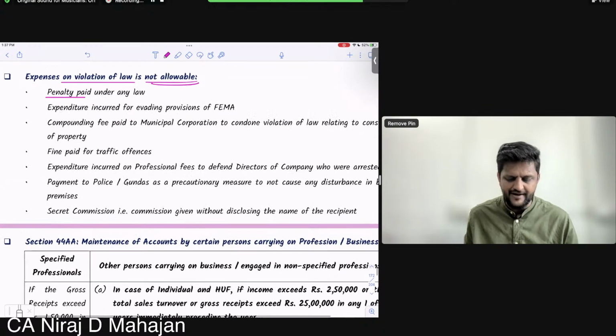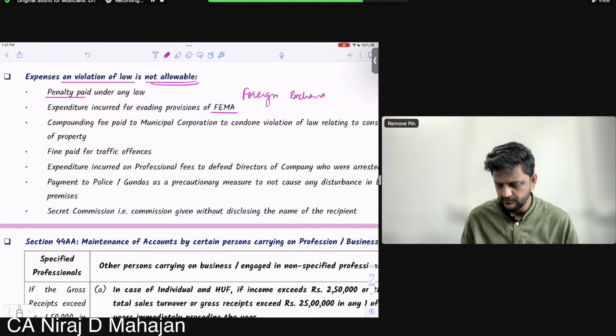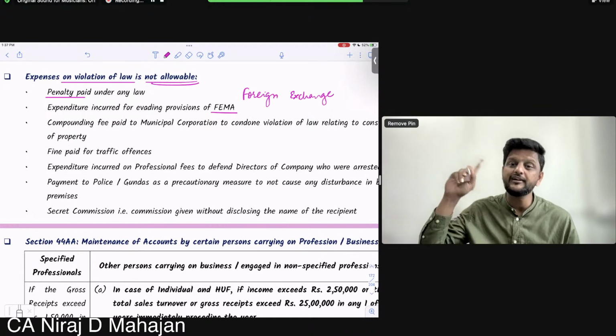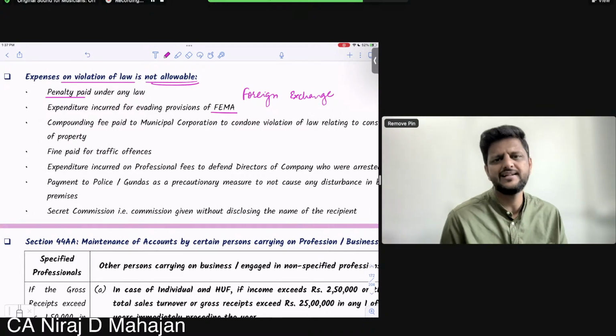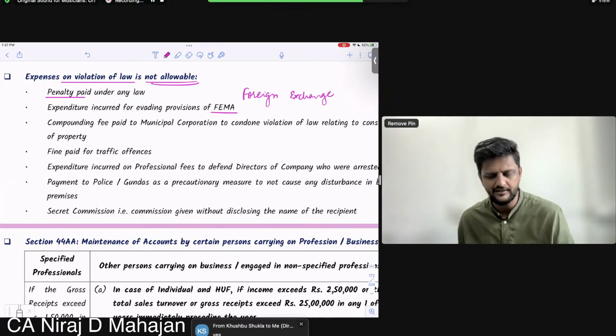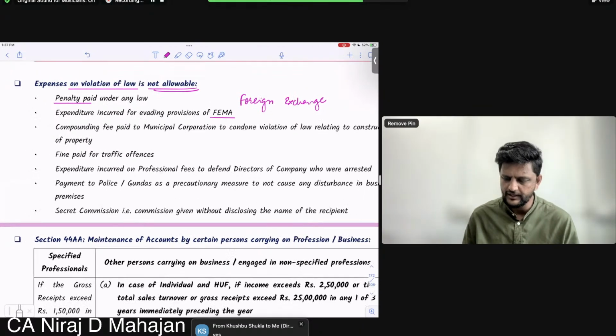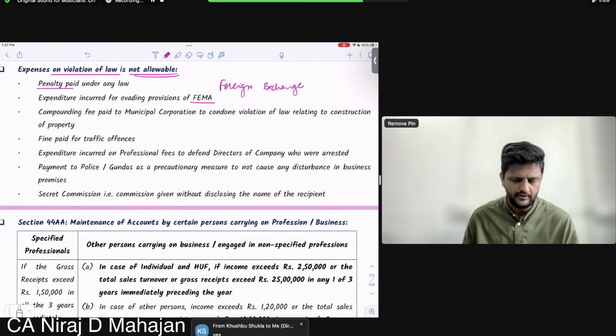Expenditure incurred for evading, that means not following, provisions of FEMA, bachcho. Foreign Exchange Management Act. Okay, foreign exchange. Remember that Hawala case I told you? That was illegal under FEMA. Hawala is illegal, obviously. You have to declare whichever money is coming or going outside India.